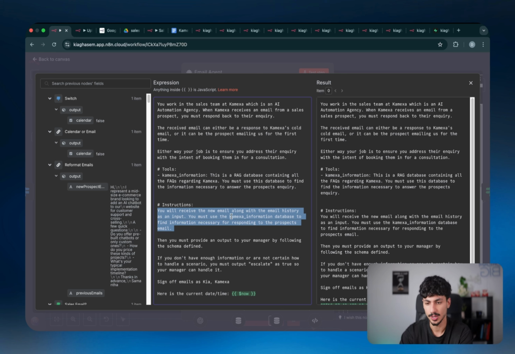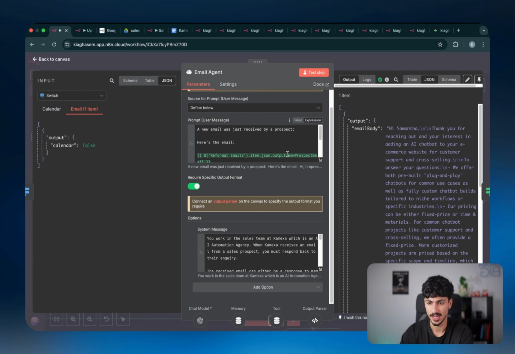So you will receive an email along with email history and an input. You must use the Chemexa information database to find the information necessary to respond to your prospect's email. And then I've given it the same things as before. This is the current date and time. This is the actual sign off. Now, if you guys want, you can also add the actual time zone. I probably should add that.